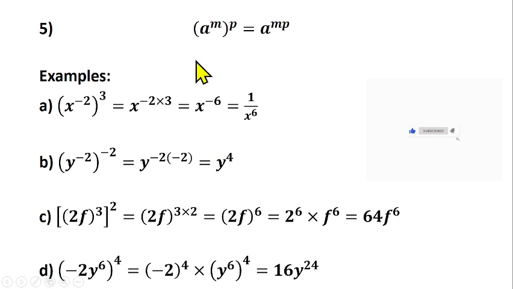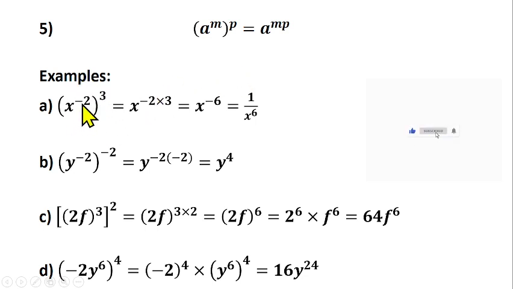The next law, law 5, is talking about a raised to power m, a number with base and power, then raised to another power p. When a number with a base and power is raised to another power, the powers multiply. So m times p gives us a raised to power mp. This law says that these two powers, m and p, multiply to give mp. That's another law, so let's see it in action.